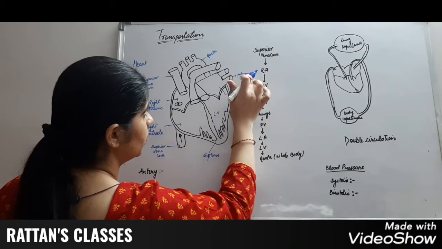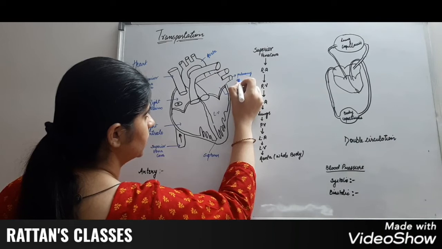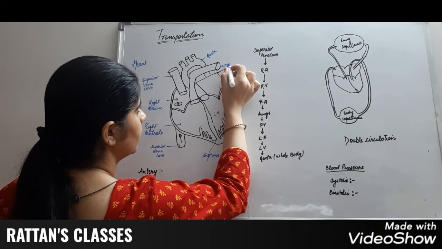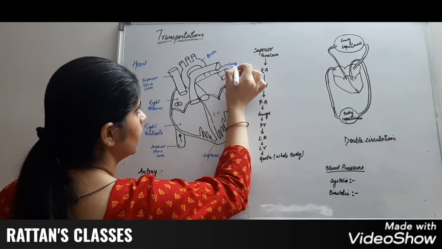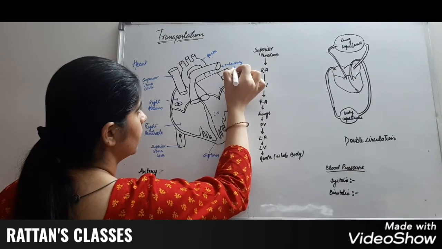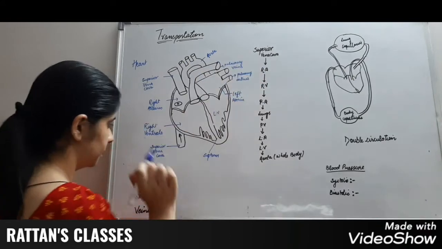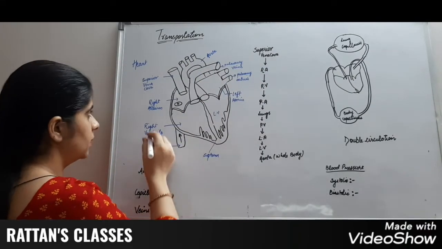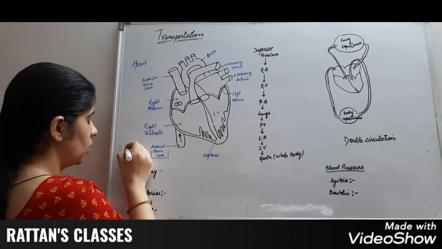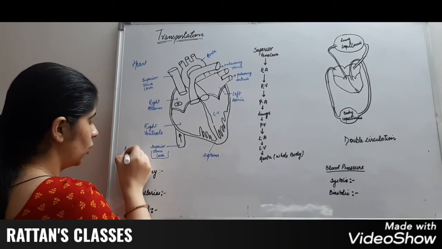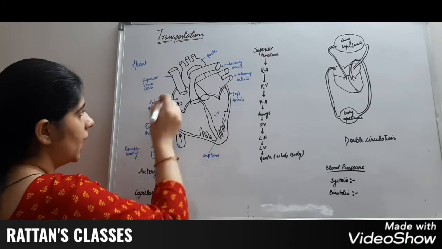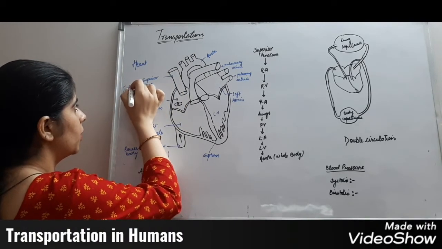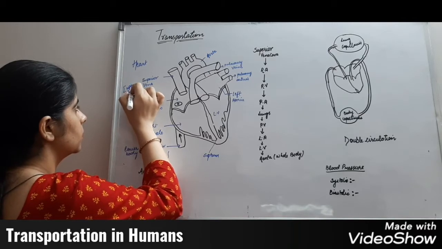And this pulmonary arteries. And this is pulmonary vein. Superior vena cava. This takes blood from the lower body to the heart, and this superior vena cava takes blood from the upper body to the heart.